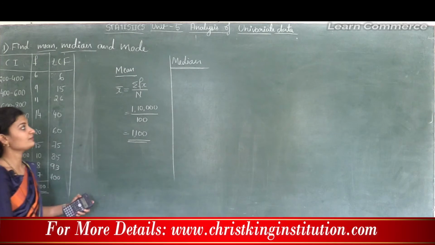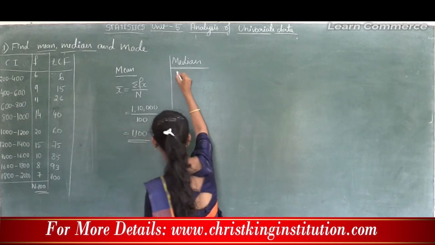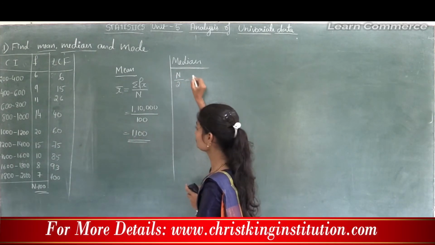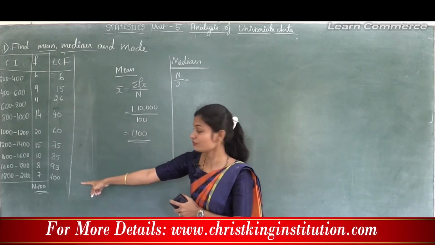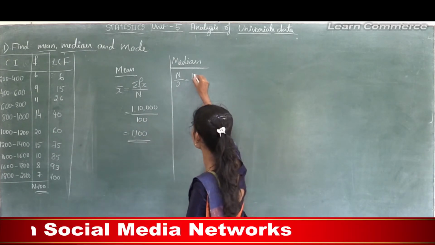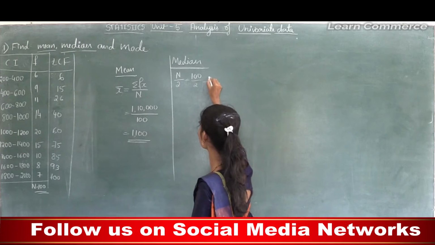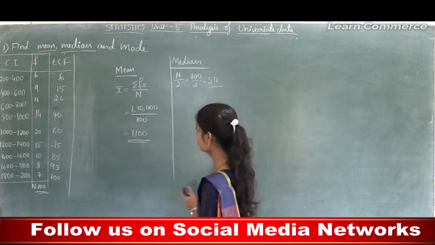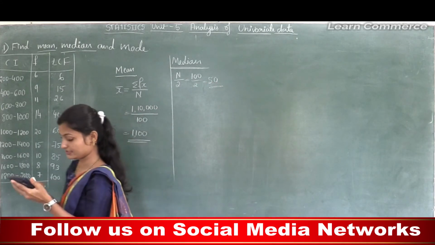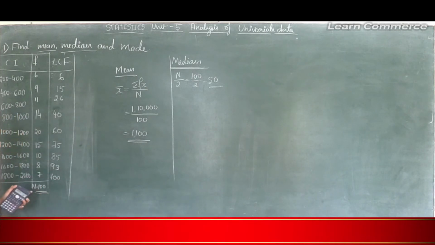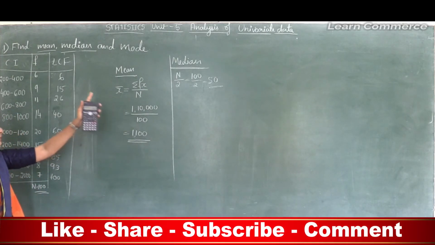Then second step, we need to find n divided by 2. So here n is 100, that we already calculated. So 100 divided by 2, that is 50. After that, find that 50, n by 2, in LCF.